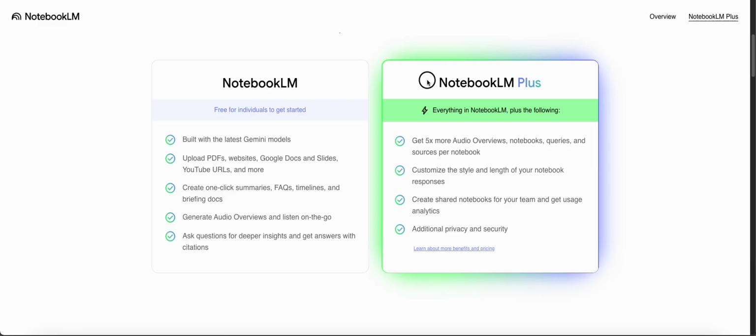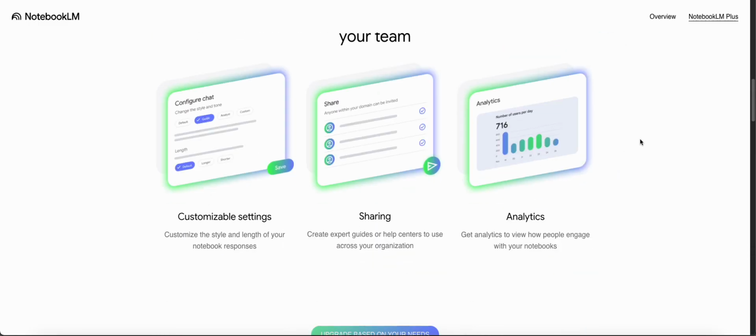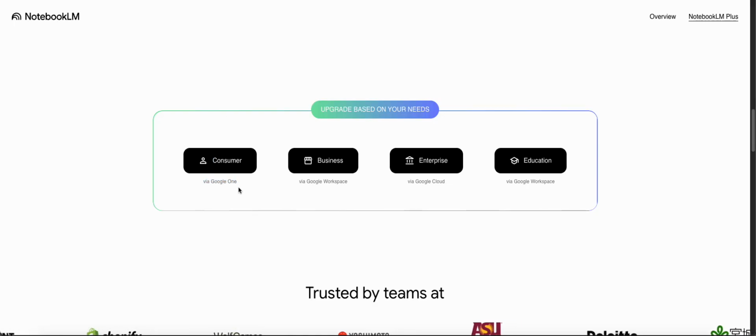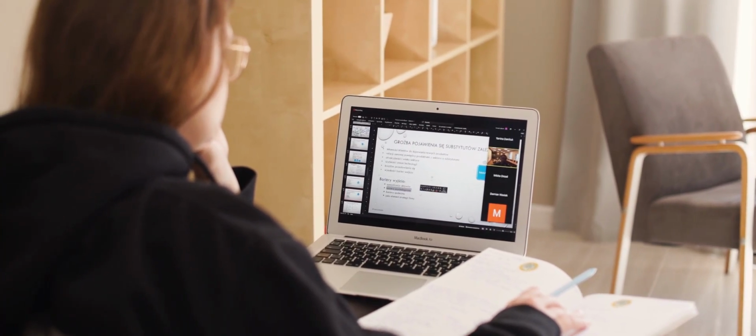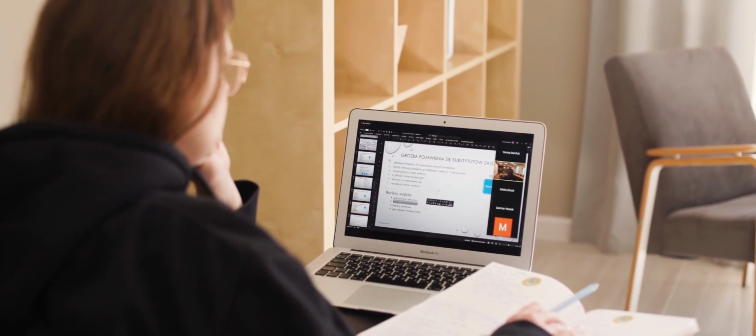So how do you get Notebook LM Plus is a very good question as well. You either do it via Google One, if you are just an everyday consumer, Joe Bloke, or if you're most of the time like me and you're a business owner, then you can do it via Google Workspace. If you're an enterprise, then you can do it via Google Cloud, which can be super powerful for your teams. And for education, you can also do it via Workspace as well. What more is there to say?